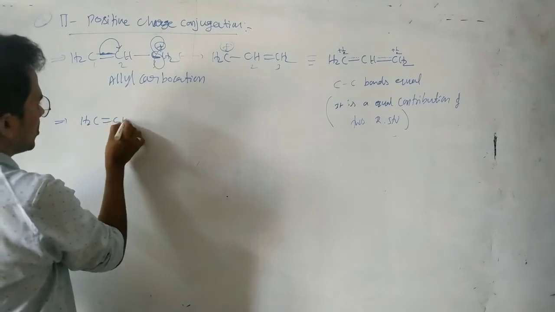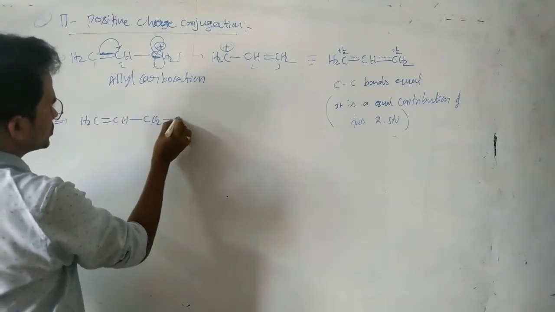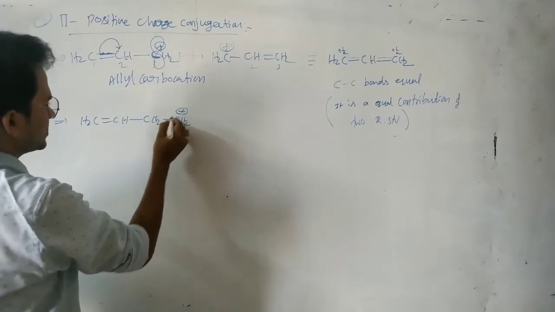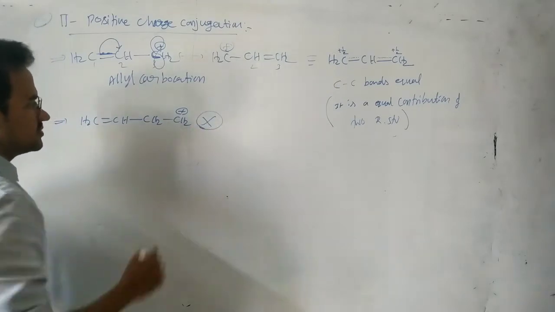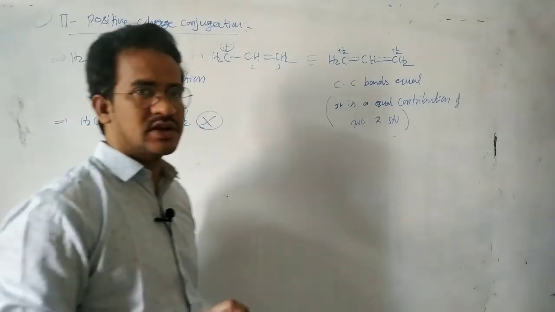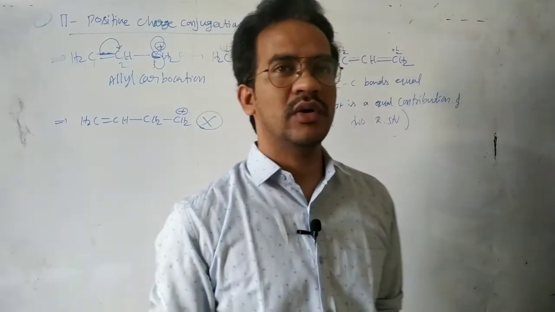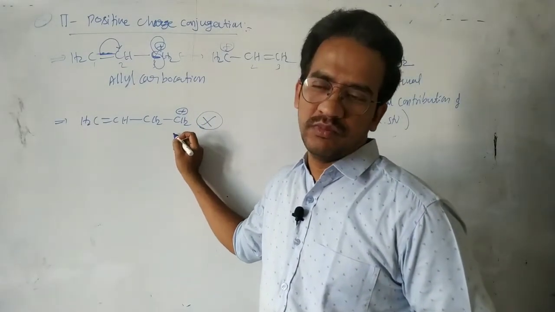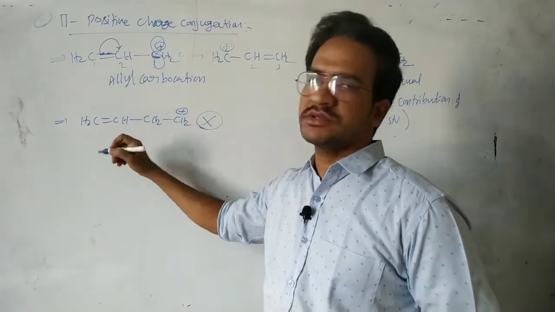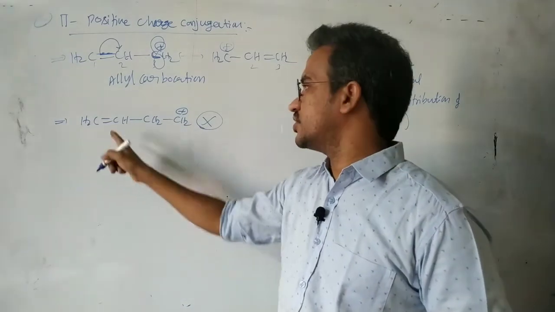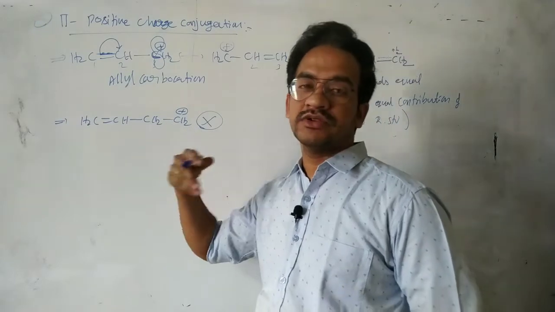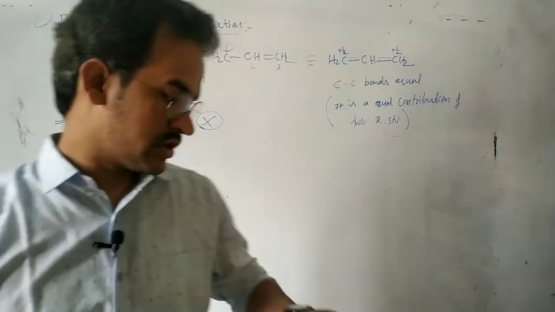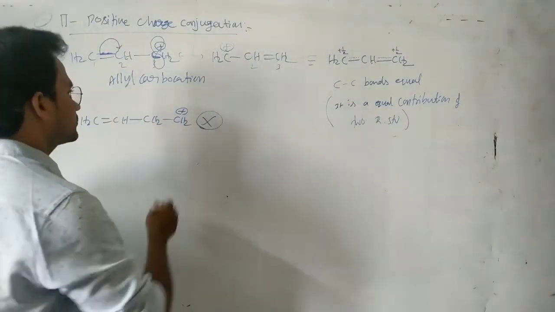Next, see this one: CH2 double bond CH, CH2, here CH2 plus. In this one there is no resonance. There is no delocalization of the pi electrons. The positive charge is not involved in a resonance, and these pi electrons are not involved in a resonance because there is no proper connection, nothing but there is no conjugation actually.